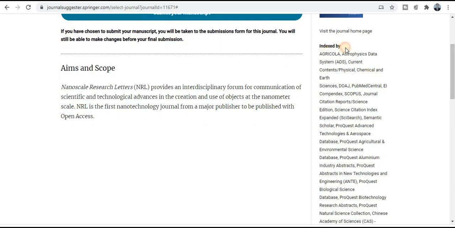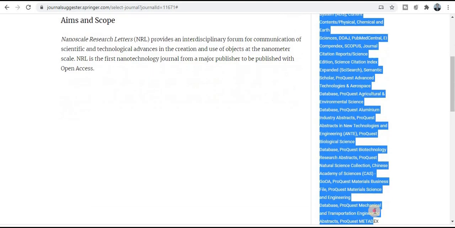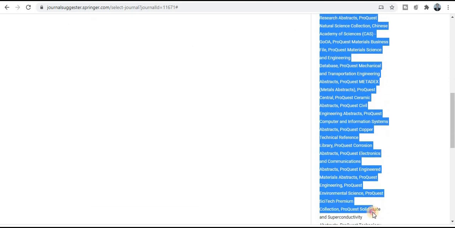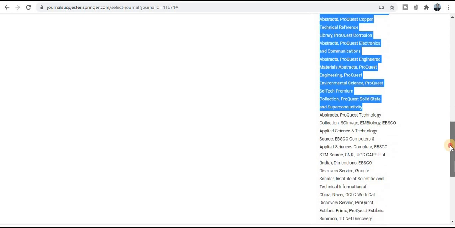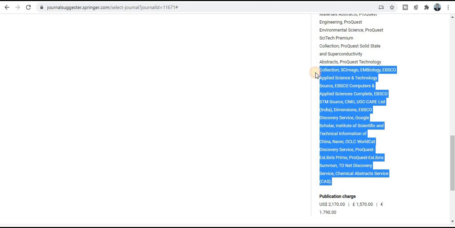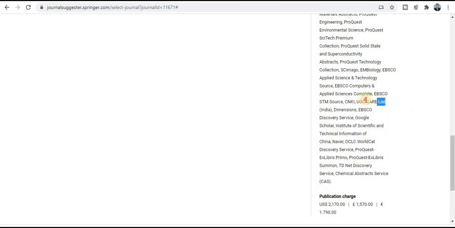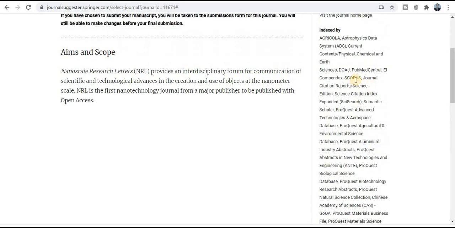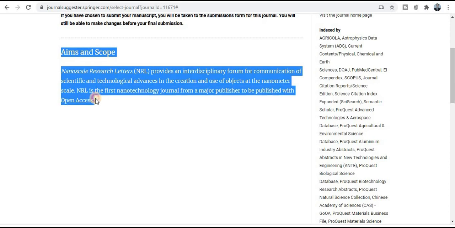And this section will provide the indexing, whether this journal is related to the Scopus category, SCI category, and also UGC CARE listed journal. So you can see here this journal has really good indexing. It comes under the category UGC CARE listed journal, SCI index journal, and Scopus category journal. So grab this golden opportunity to publish your research paper if your topics and title come under this particular topics and aim and scope.